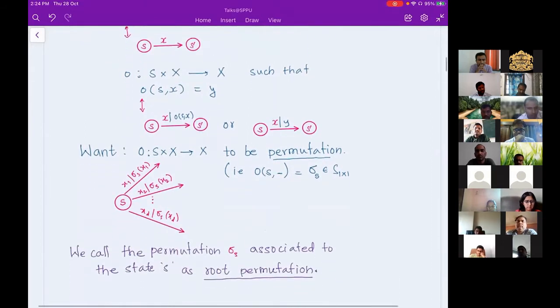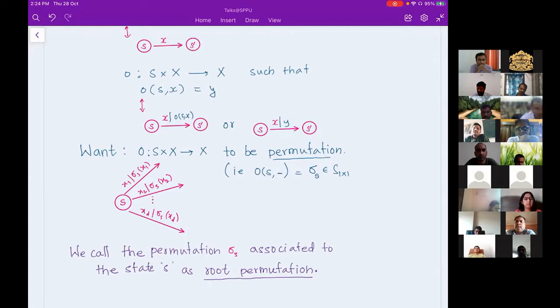So when I say permutation, what do I mean? I have a state S, and you look at all possible outgoing arrows at that vertex, and then read the labels. One edge has input label X1, another edge will have a label different from X1, and so on.